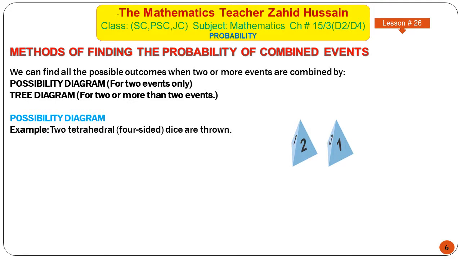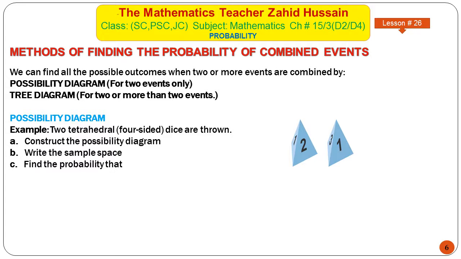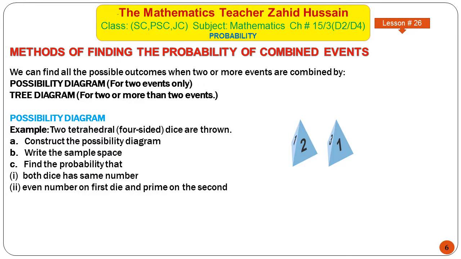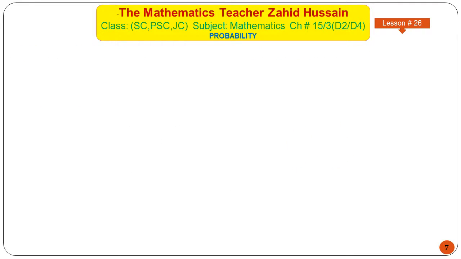Possibility diagram. Let's discuss this possibility diagram with the help of an example. Two tetrahedral four-sided dice are thrown. This is one and this is second. Construct the possibility diagram, write the sample space, find the probability that both dice have the same numbers, and an even number on the first die and a prime on the second.